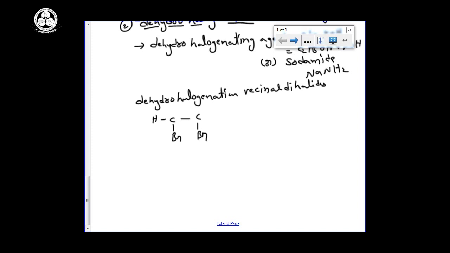So here I am adding hydrogen, CH2Br, vicinal dihalide I am taking, and already I told you I am giving the alcoholic KOH, or you can use the molecule sodamide, NaNH2. We have to remove 2 moles of HBr, then we can get CH triple bond CH.